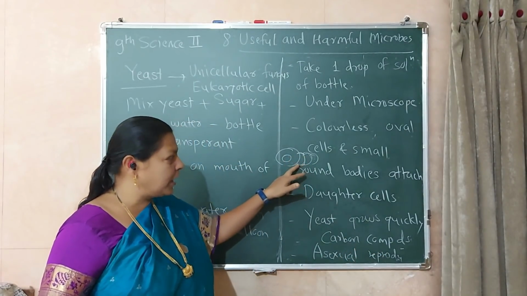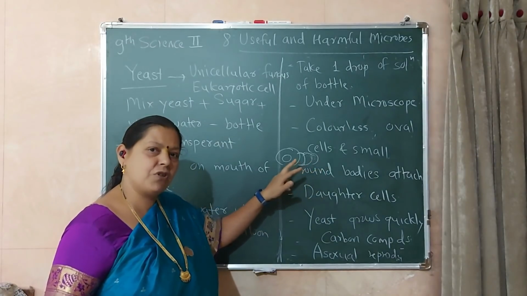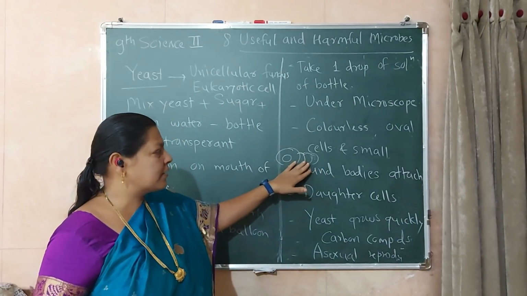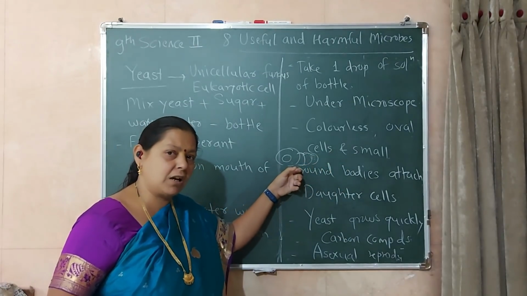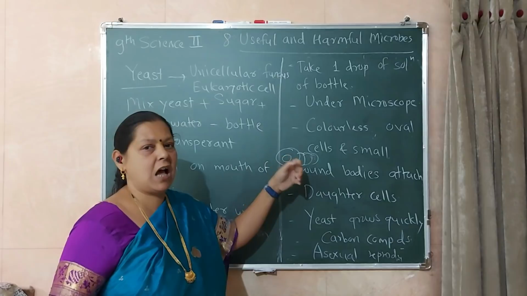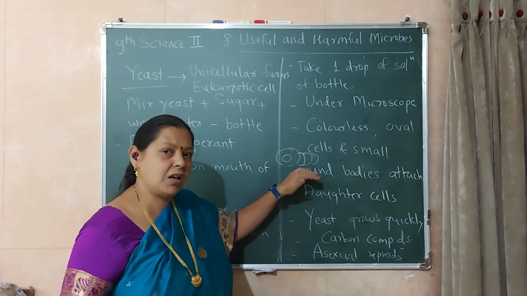Here it forms a bud. The bud, the small bud, is formed. We call it a bud. So this asexual reproduction, that is the budding process, takes place. This process is called budding. This is an important question: reproduction in yeast takes place by budding.